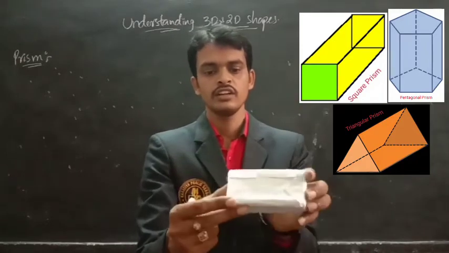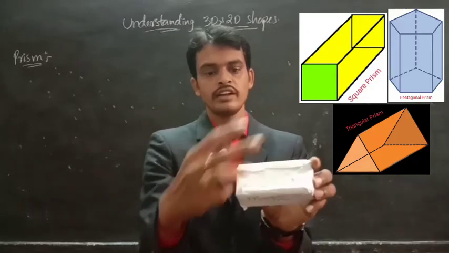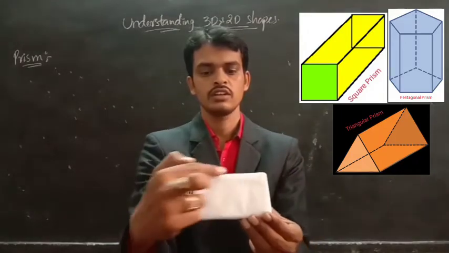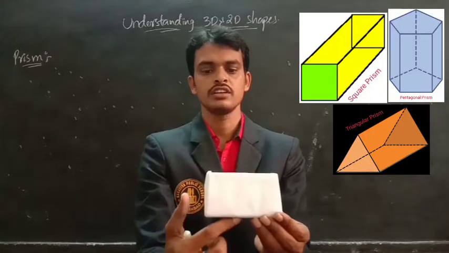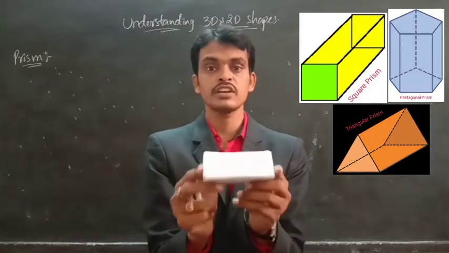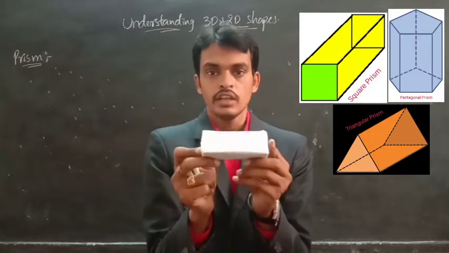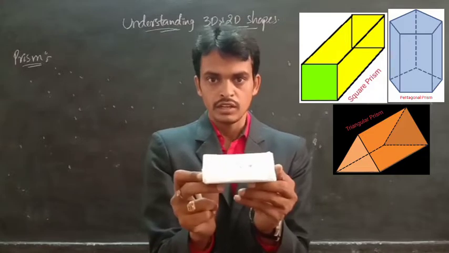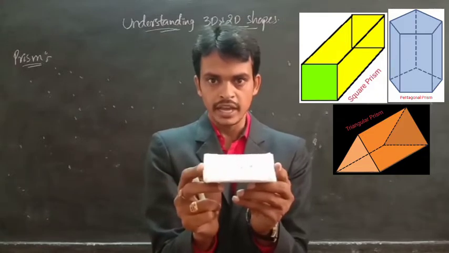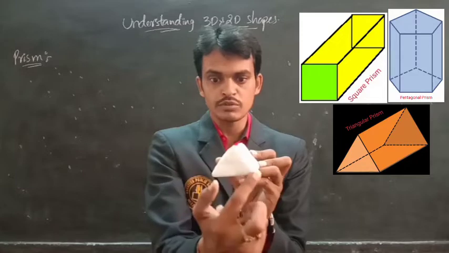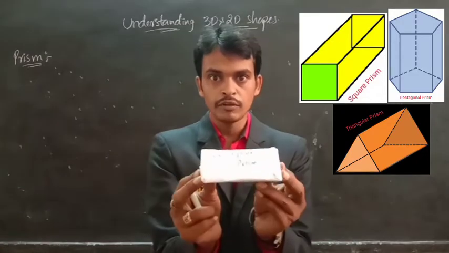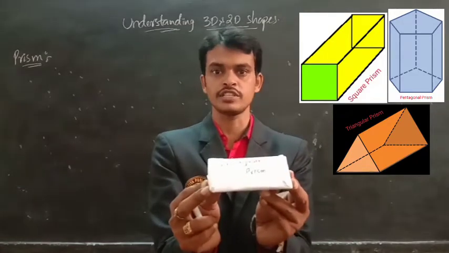See, look here. These are the rectangles. Such types of figures are called prisms. If this solid shape has a polygon shape of a triangle, then we name it a triangular prism.